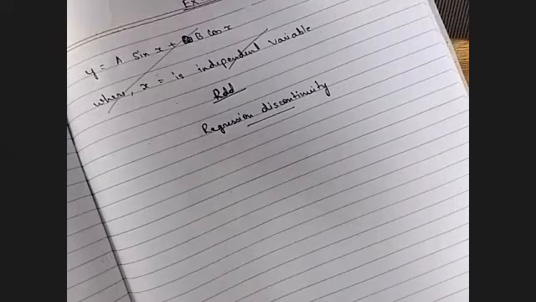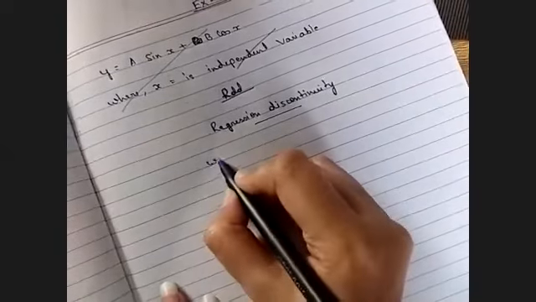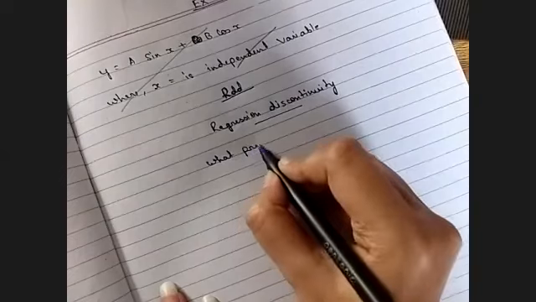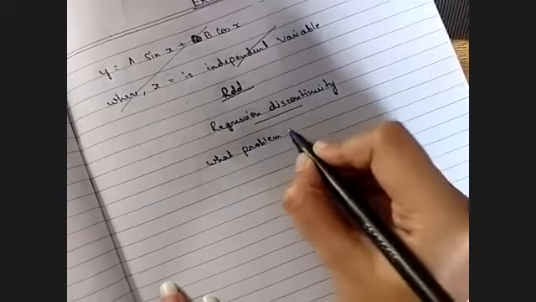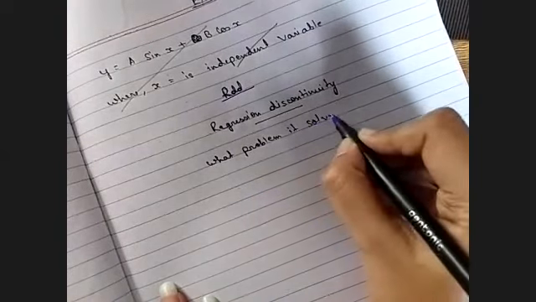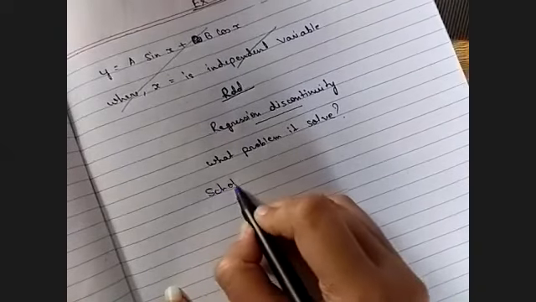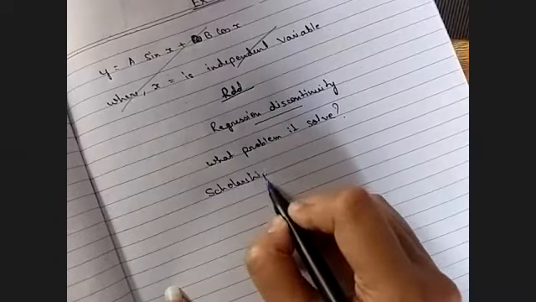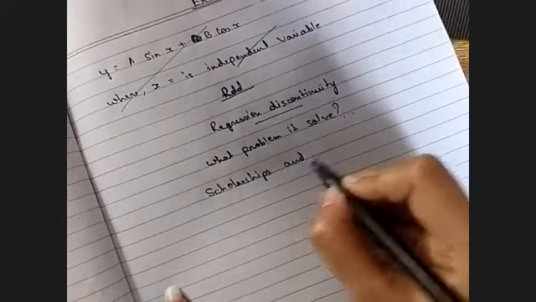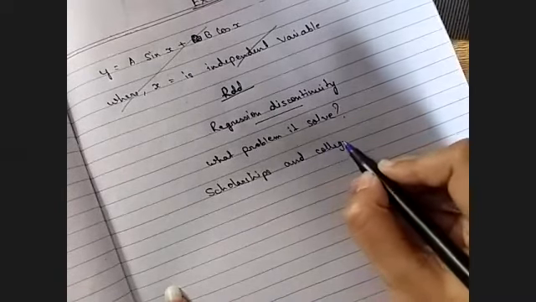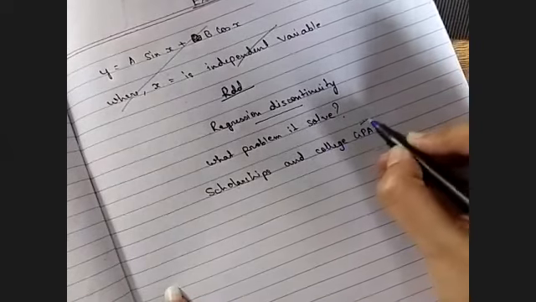So what is regression discontinuity? What problem does it solve? If we take an example, we will talk about scholarships and college GPA. GPA means grade.